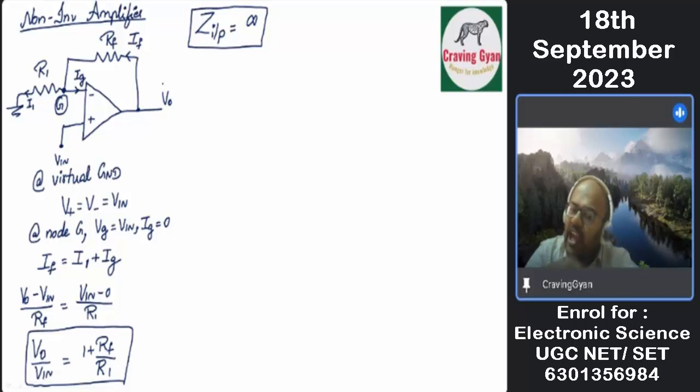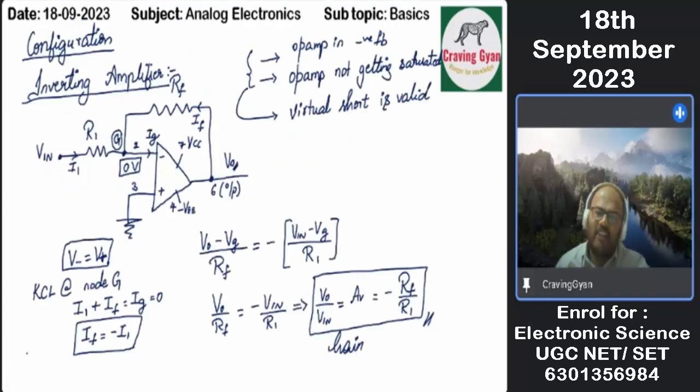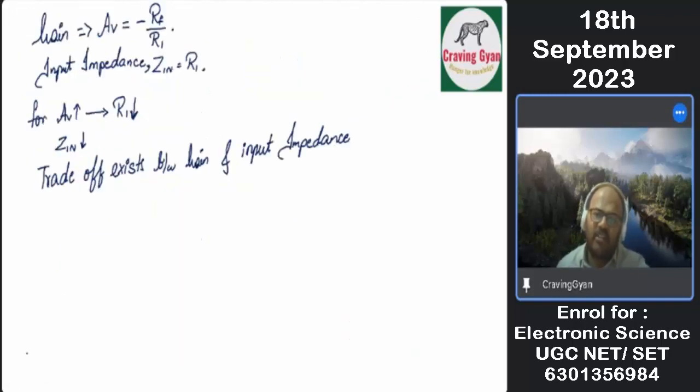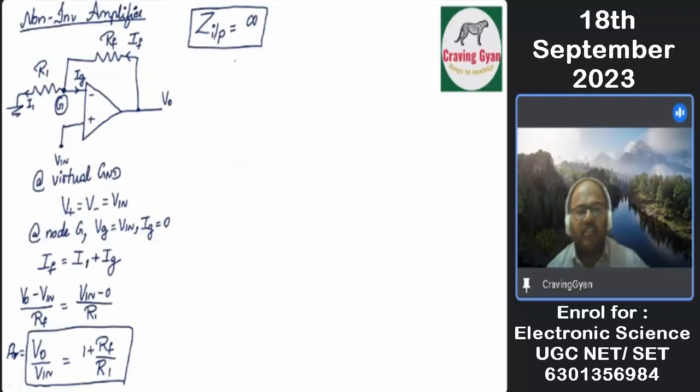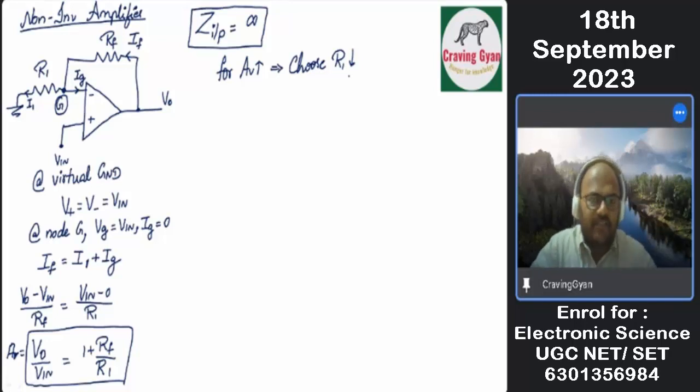Now, are we having any restriction with respect to R1? No, right? So the gain value can be increased however much we want. But in the case of the inverting amplifier, there was a problem for us, right? For the gain to be a larger value, we had to choose R1 to be a very small value.